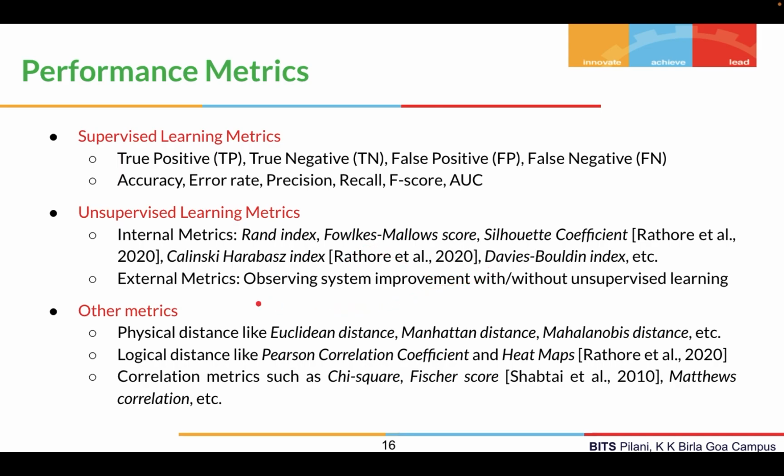And we also have external metrics, where we observe the system improvement with and without the unsupervised learning techniques, right? And finally, we have other metrics such as physical distances, like Euclidean distance and Manhattan distance, and so on, and logical distances like the Pearson correlation coefficient and heat maps. So Rathore et al. have used heat maps to evaluate the model performance. We also have correlation metrics such as chi-square, Fisher score, and so on.